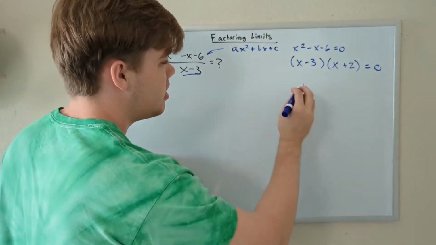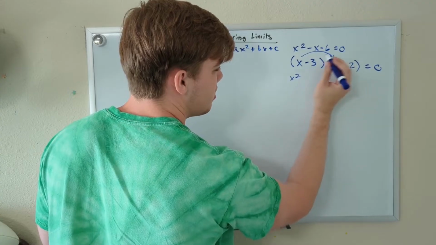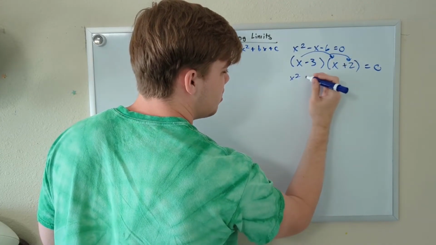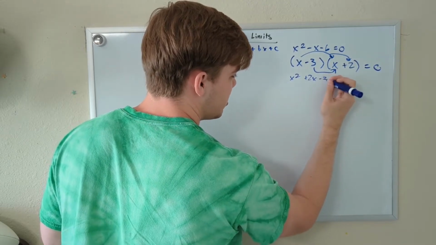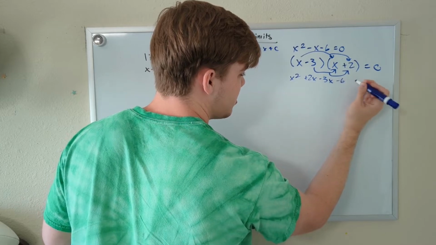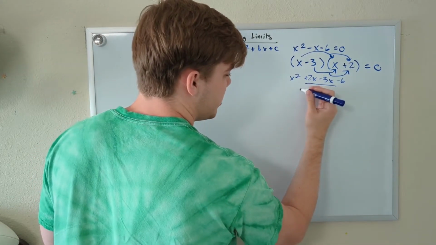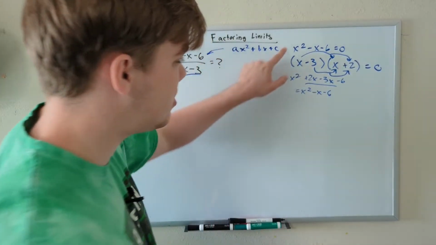Just to double check this, x times x is x squared. X times 2 is 2x. -3 times x is minus 3x. And -3 times 2 is -6. Add these together, we get x squared minus x minus 6, which is the same as we started with.